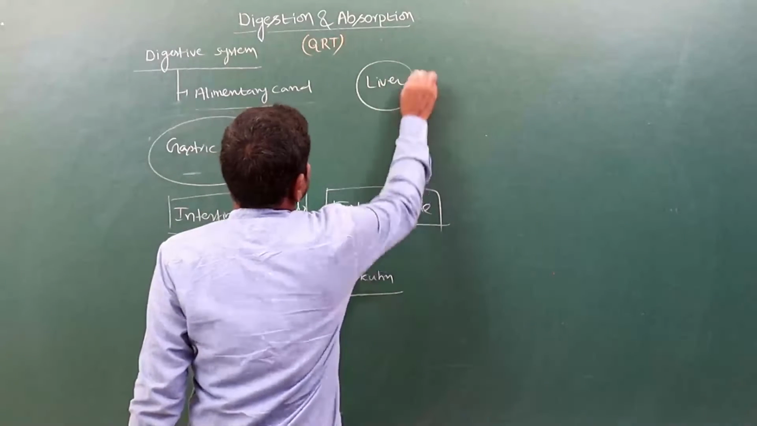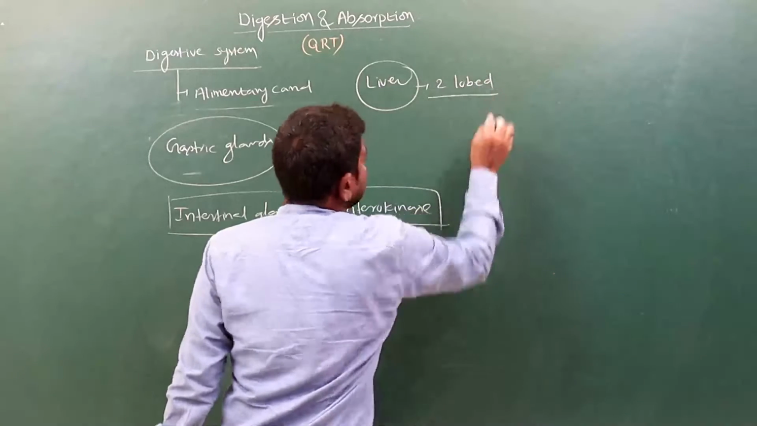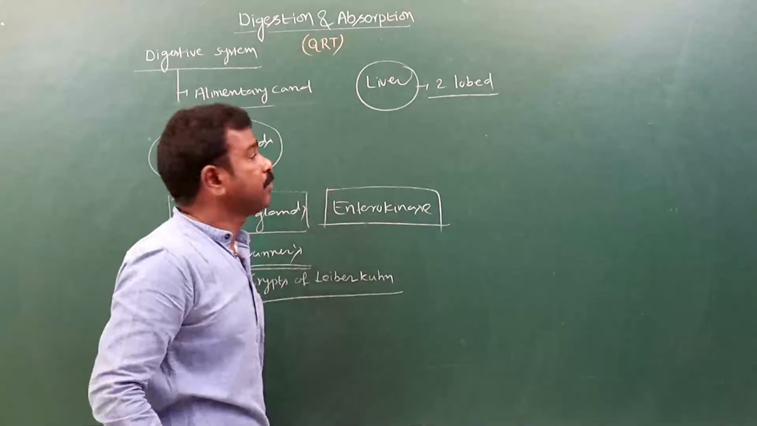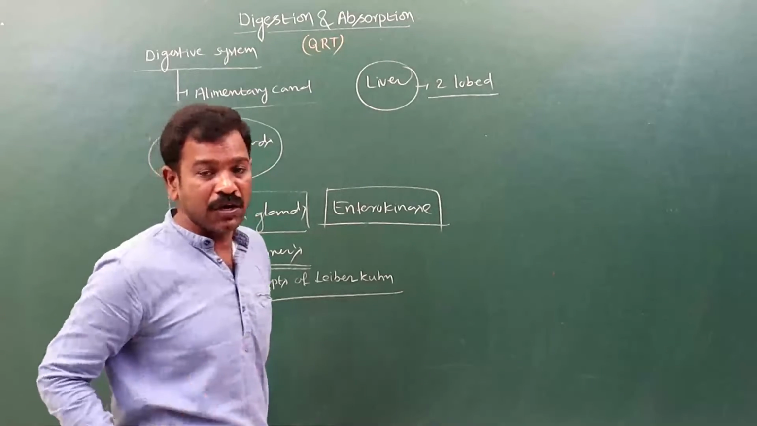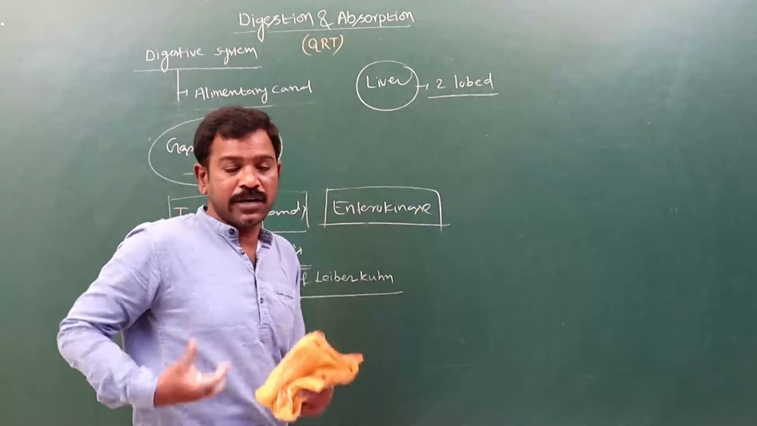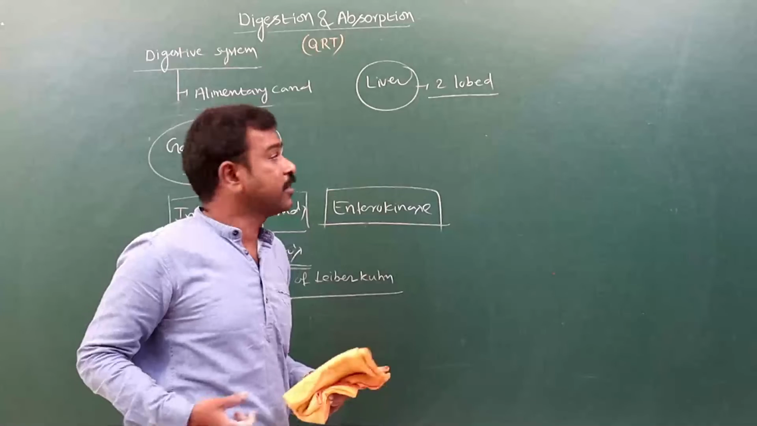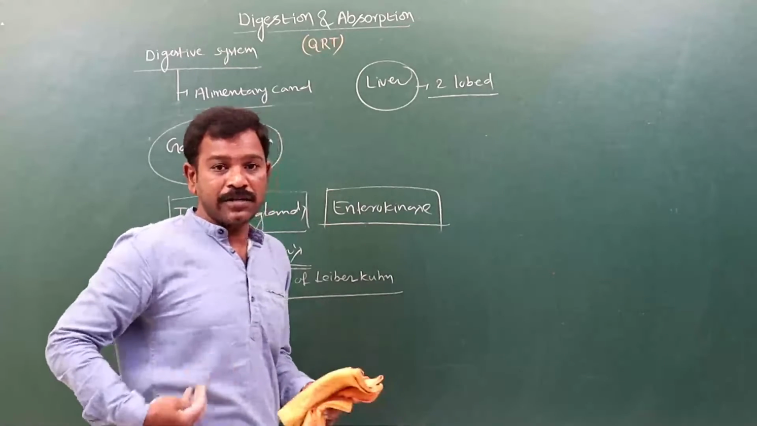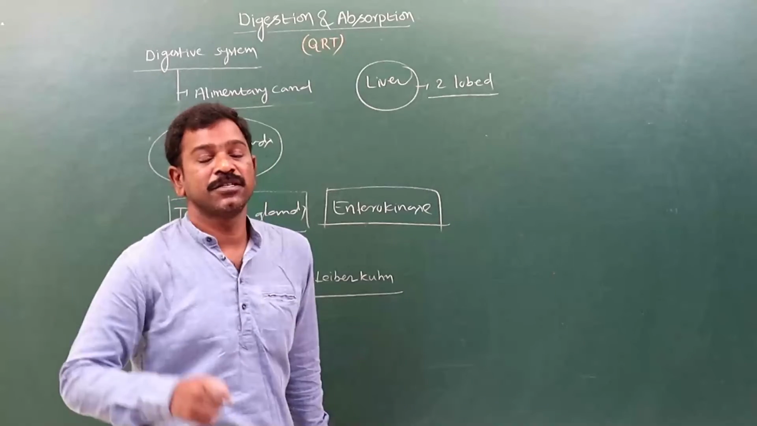Here, the two-lobed liver is present. The liver is the largest gland in human beings. It is a two-lobed gland. The right lobe is large sized and the left lobe is small sized. It is present on the right side, just beneath the diaphragm. Those two lobes are separated by the mesentery.